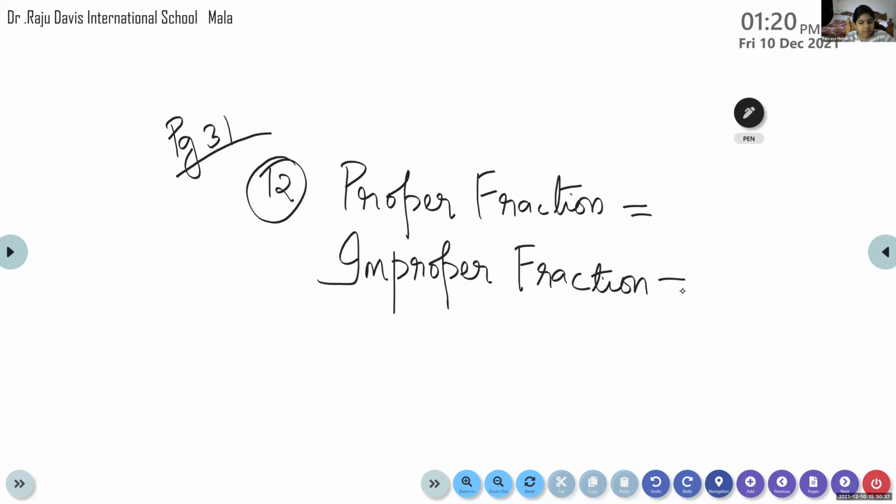One example is needed, one for proper, one for improper. What will be improper? The numerator will be greater.